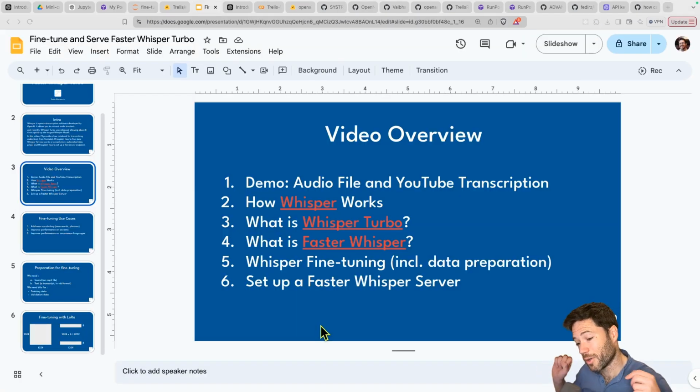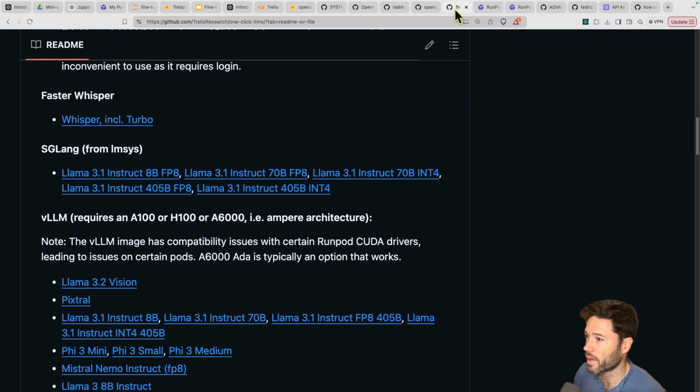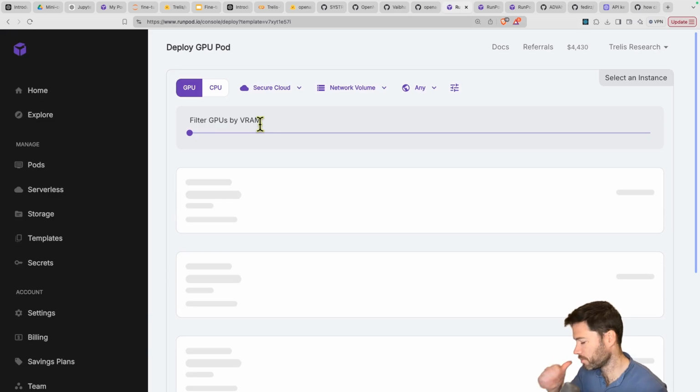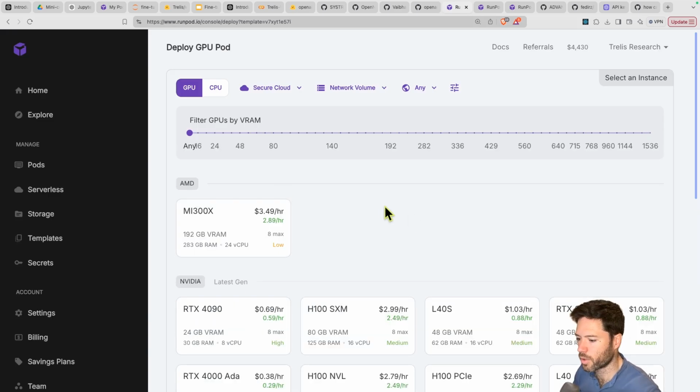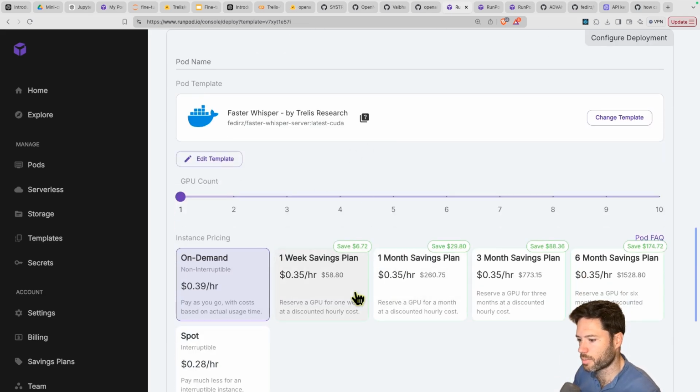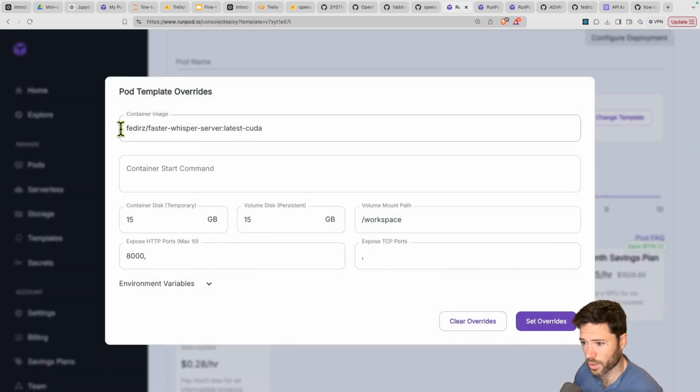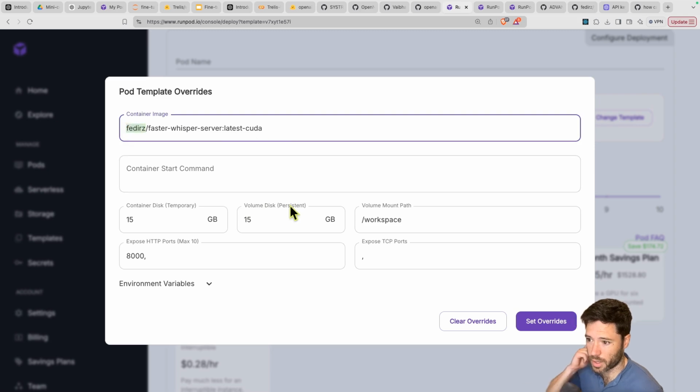And for the last part of the video, I'll show you how to inference or set up a server for Whisper Turbo directly, and then also for a custom model if you want. It's pretty much the same setup process, and it's pretty easy. You can head to the Trellis one-click LLMs repo and check out Whisper here, including Turbo. You can run any Whisper model, by the way, but we're going to run Turbo. I'm going to select an A40, that's plenty. And you'll see here, it's got the faster Whisper template. Now, just quickly to look at this, it's based on a template by Fedirs. So credit there for building this faster Whisper server and the Docker image.